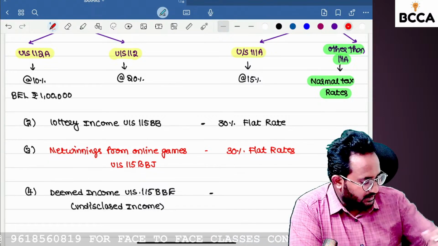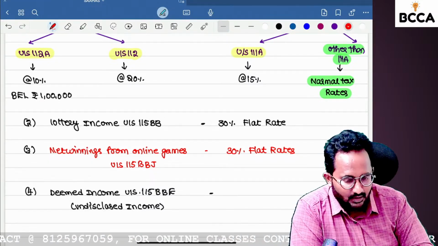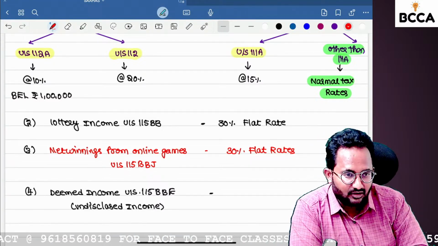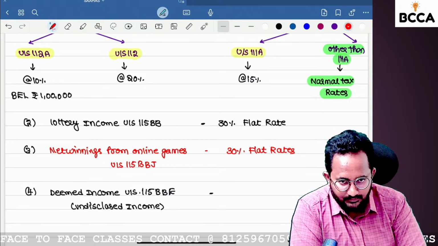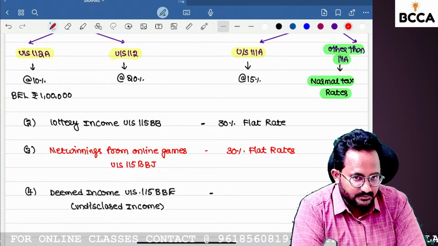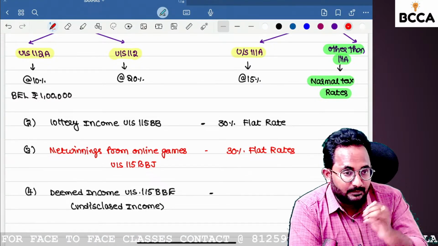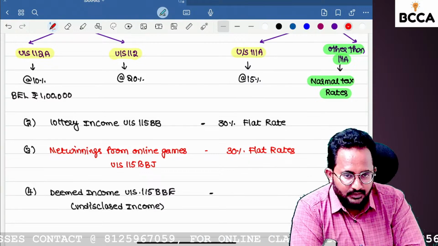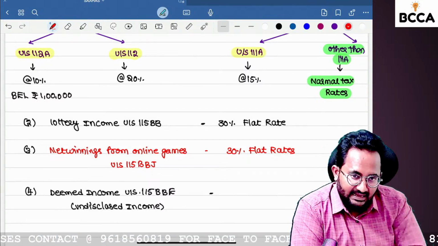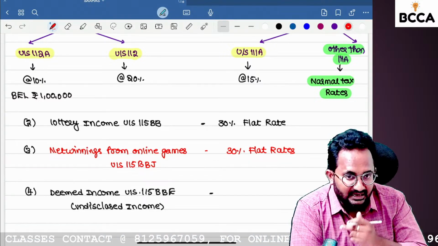They ask for an explanation of the source of income. If you are unable to give that explanation, or if you give it but the assessing officer is not satisfied, or you offer no explanation at all, they take this income as undisclosed income.